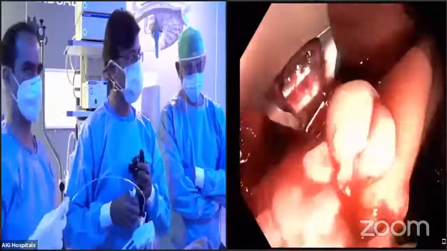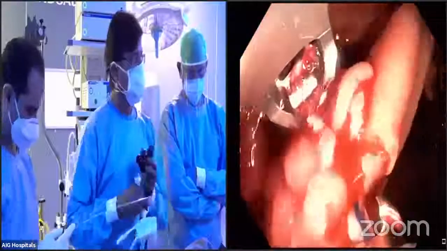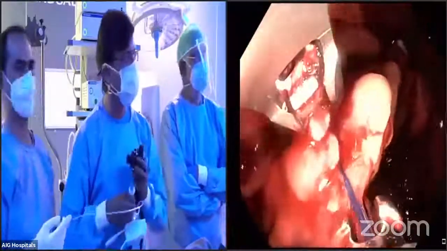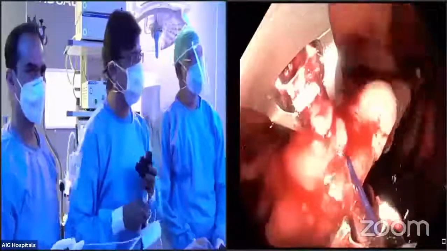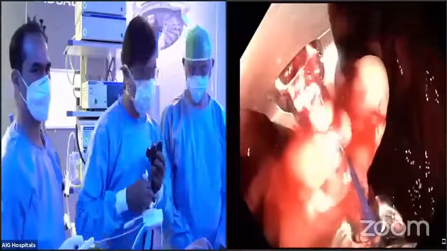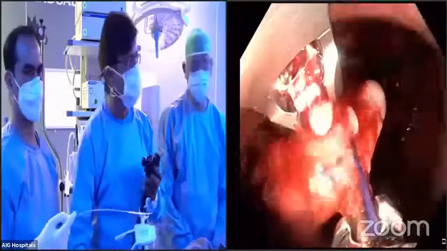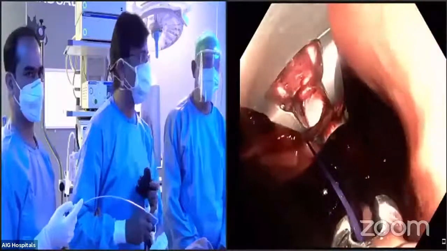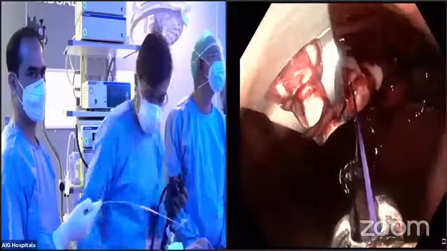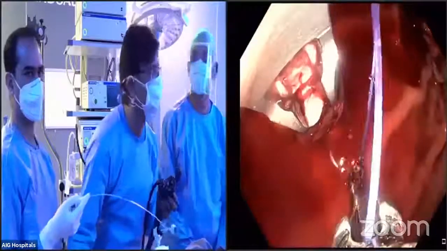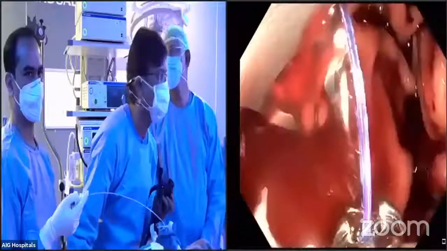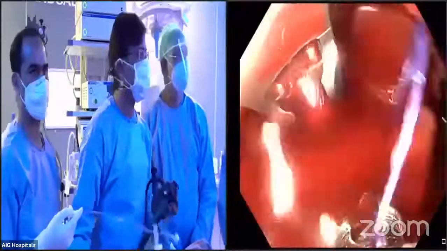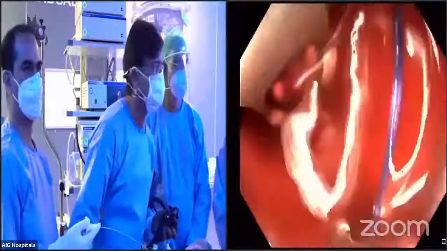Okay. So as you see here, I have taken a little bit of tissue. A bloody field will be there, but you should not be worried, because as I told you earlier, it will have a self-tamponade. So at the end, you will be achieving a good amount of hemostasis. In our experience so far, with around 200 plus cases, we never had any major bleeds, fortunately. These are all tiny vessels underlying the mucosa, which quite often bleed, but they're all self-limiting.